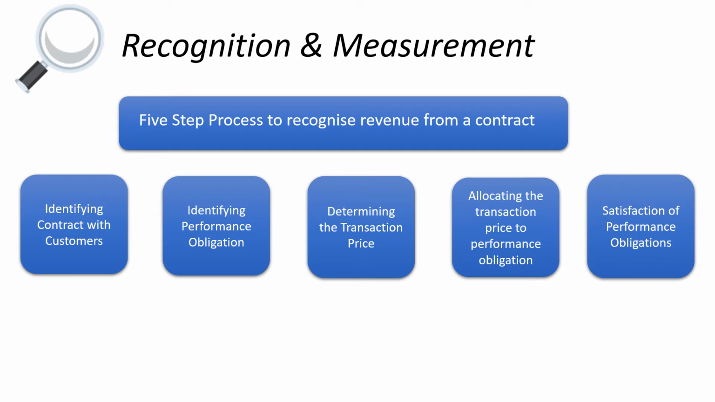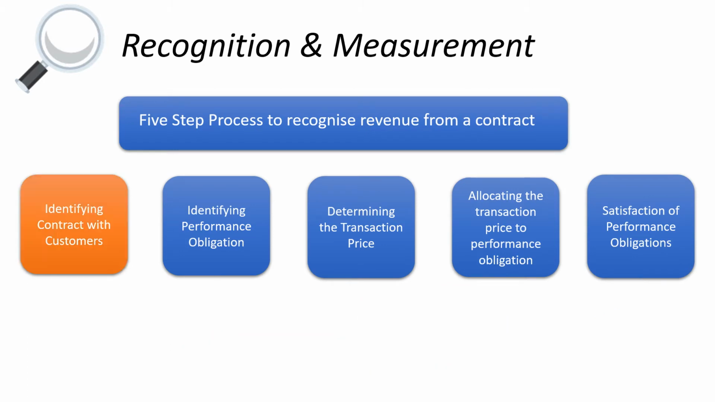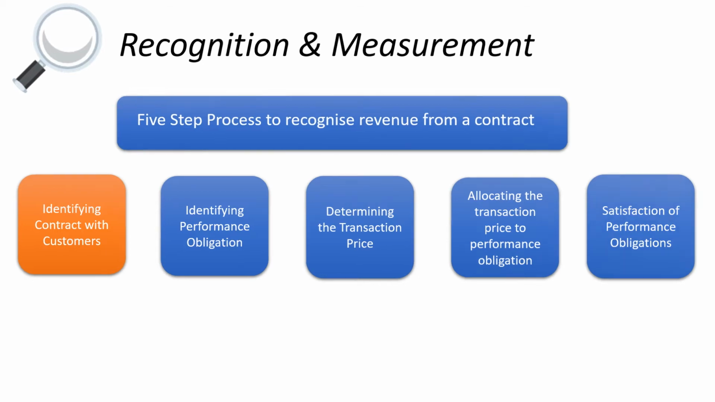Now, 3 of these steps, that is identifying contract with customers, identifying performance obligation, satisfaction of performance obligations, come under the recognition criteria. The other 2, or rather the remaining 2, come under measurement criteria. Let's begin with the first step, that is identifying the contract with customers.